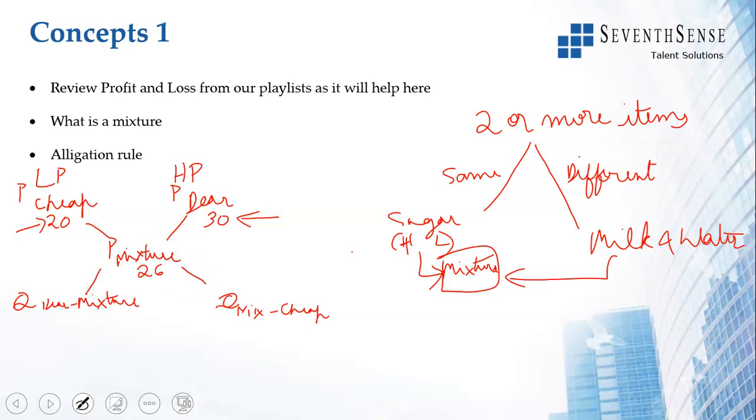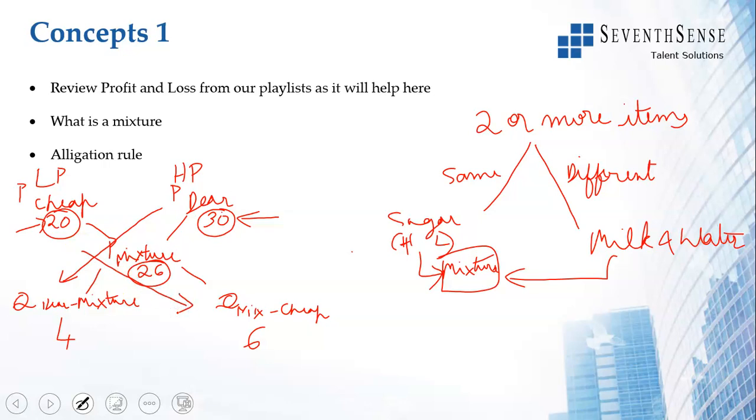The resultant mixture is 26. Now you subtract this and this. You subtract 26 from 30, you get 4, and you subtract 20 from 26, you get 6. Subtraction happens diagonally. Remember, subtraction happens diagonally.